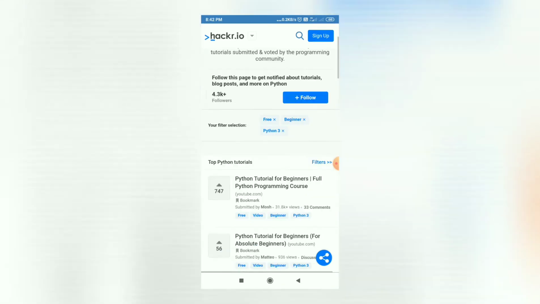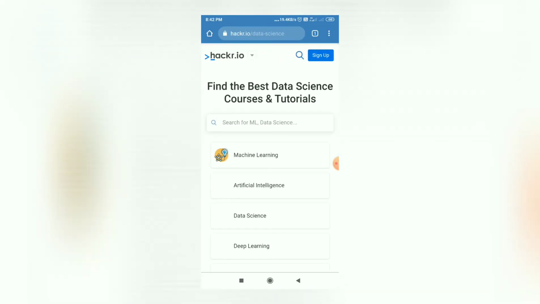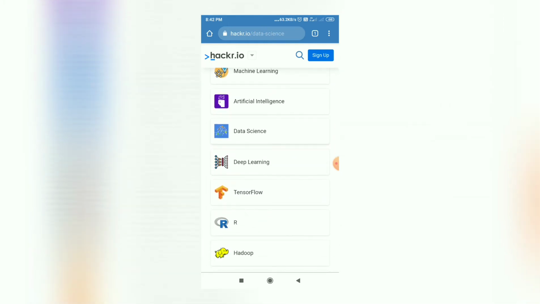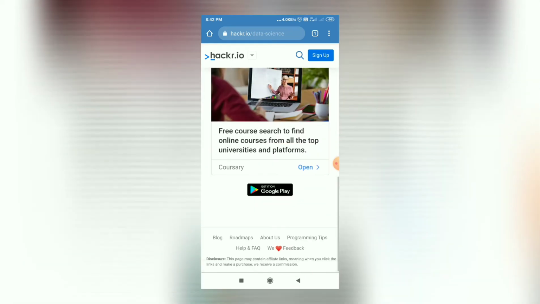In the same way, friends, you can also explore other categories on this website, like data science. In data science you will find tutorials and courses regarding machine learning, artificial intelligence, deep learning, the TensorFlow framework from Google, R language, Hadoop framework, Apache Spark.